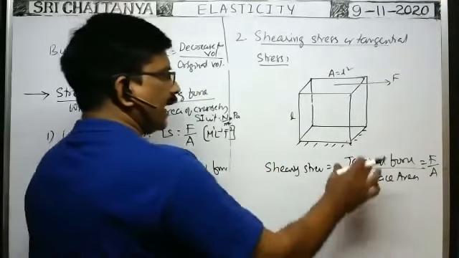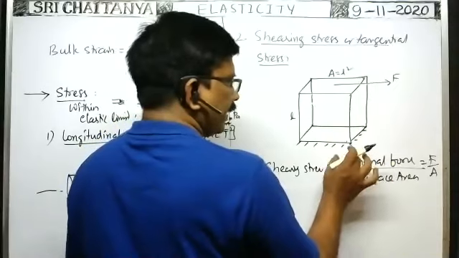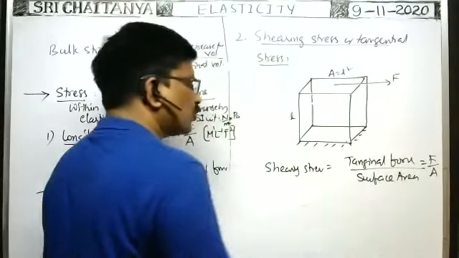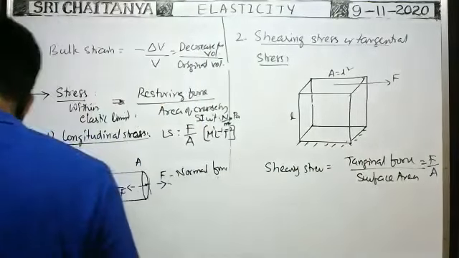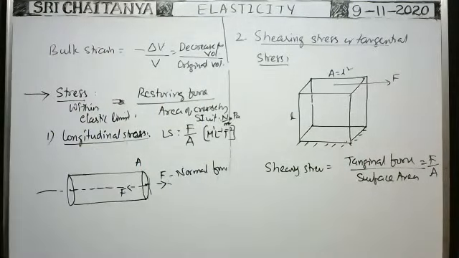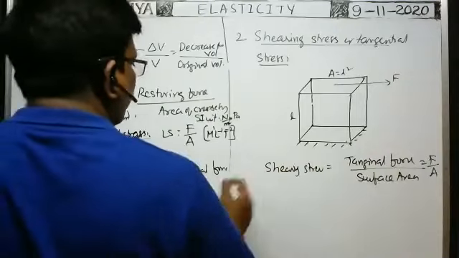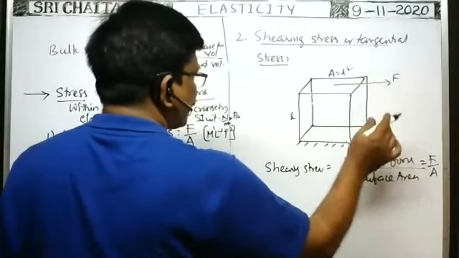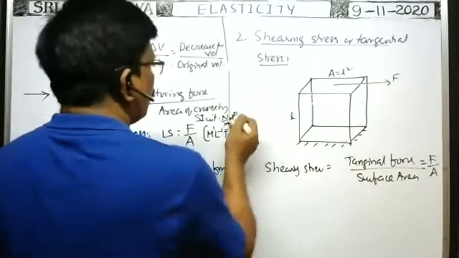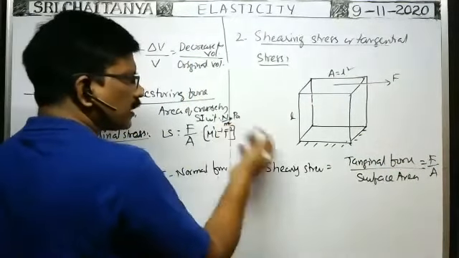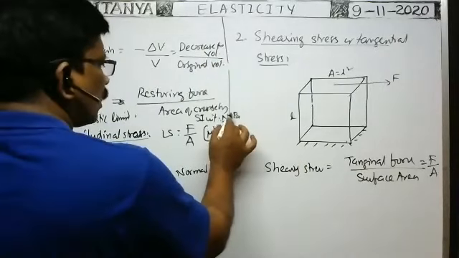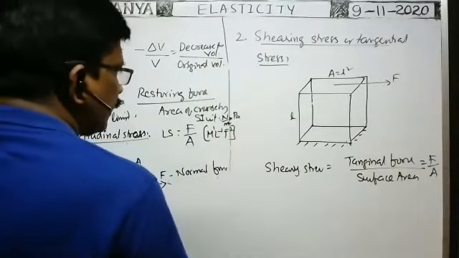Within the elastic limit, the tangential force applied per unit surface area is called the shearing stress. That is the definition of the shearing stress. Shearing stress is also equal to F by A. That means the SI unit is the same as that of the Pascal, or Newton per meter square. The dimension formula is also the same. Any type of stress has the same unit, Newton per meter square or Pascal, and the dimension formula is this one.